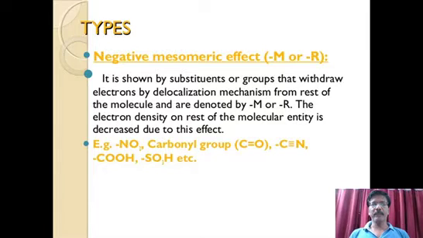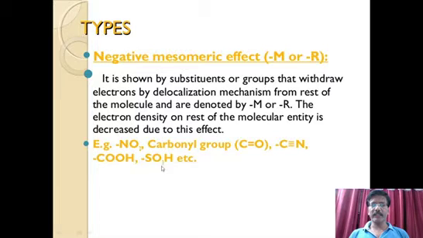Here definitely we can expect a double bond. The groups which have at least one double bond can exhibit this kind of negative mesomeric effect. For example, let us take NO2, with N double bond O. We have at least one double bond in NO2, or carbonyl, that is C double bond O, or cyanide, C triple bond N. In carboxylic acid also, in COOH, C double bond O is there.